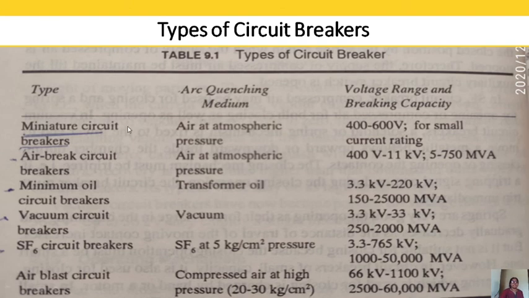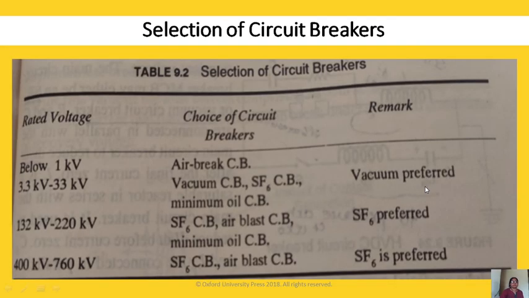Now, in this lecture we have seen the oil circuit breaker. As I told, we are generally not using the bulk oil circuit breaker. MOCBs we are using for voltage ratings from 3.3 kV up to 220 kV, for the 132 kV to 220 kV range. Still, vacuum and SF6 circuit breakers are preferred over MOCBs and air blast circuit breakers.